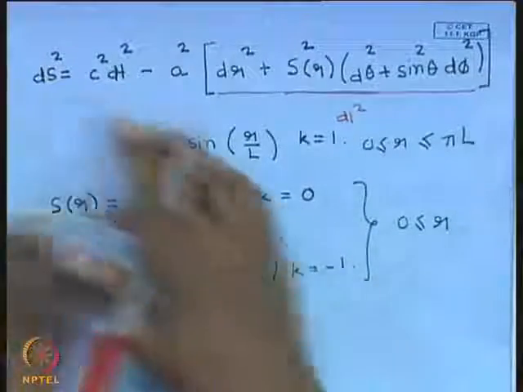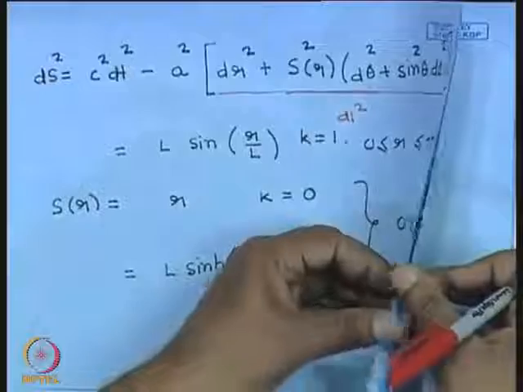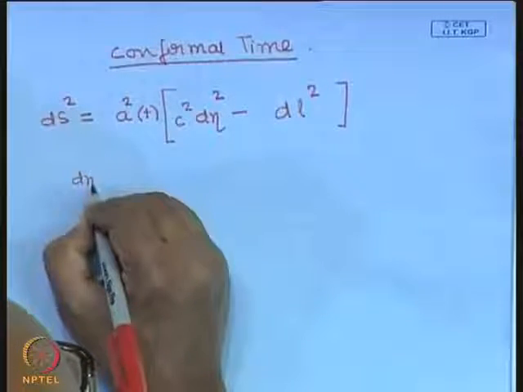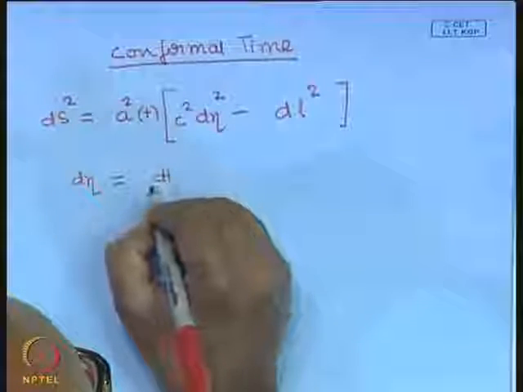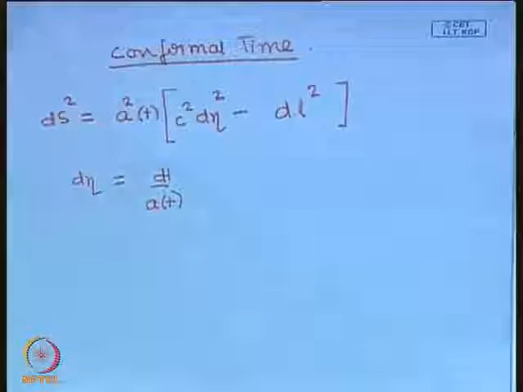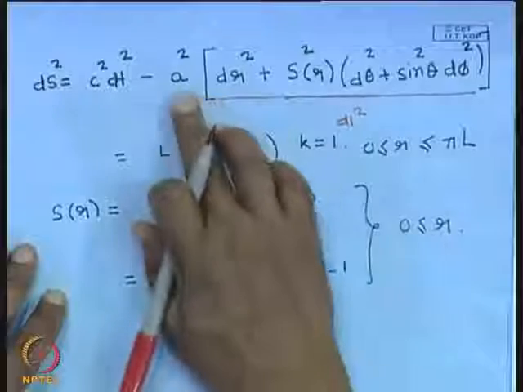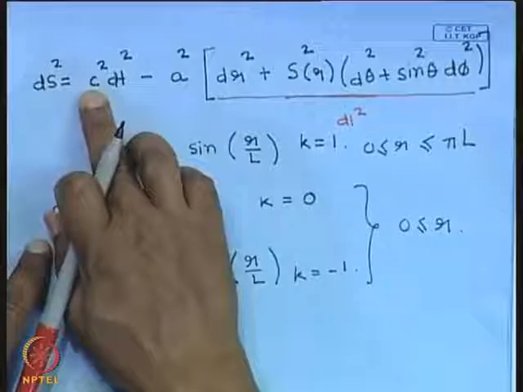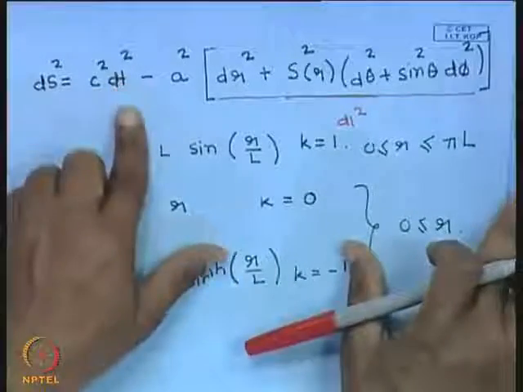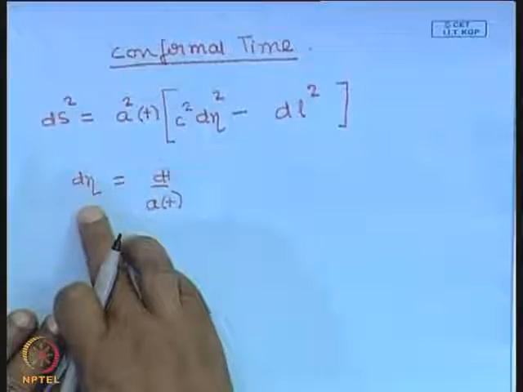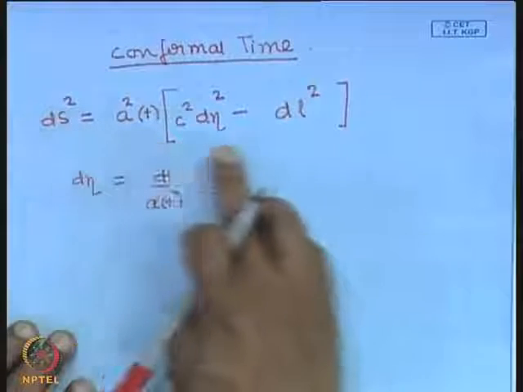Okay. So, the same expression for the interval can also be written in this way, where we have introduced a conformal time d eta, which is dt by a of t. You see, all that we have done is that we have taken the factor a of t, which occurs over here, common outside. So, to do that I will get dt by a of t here. So, I have called that d eta the conformal time, and the line element now looks like this.